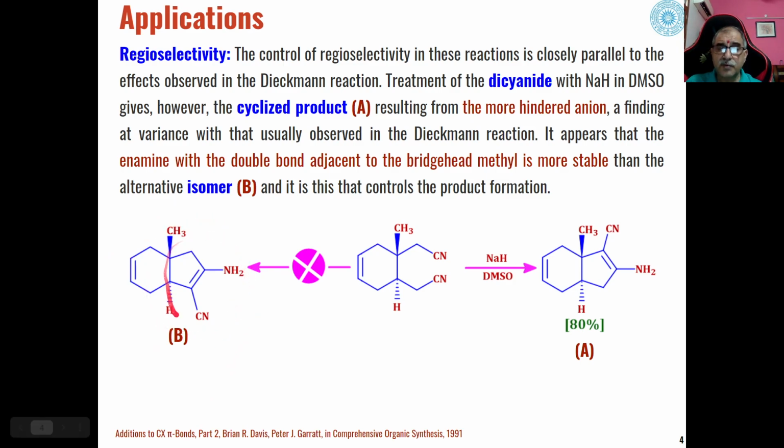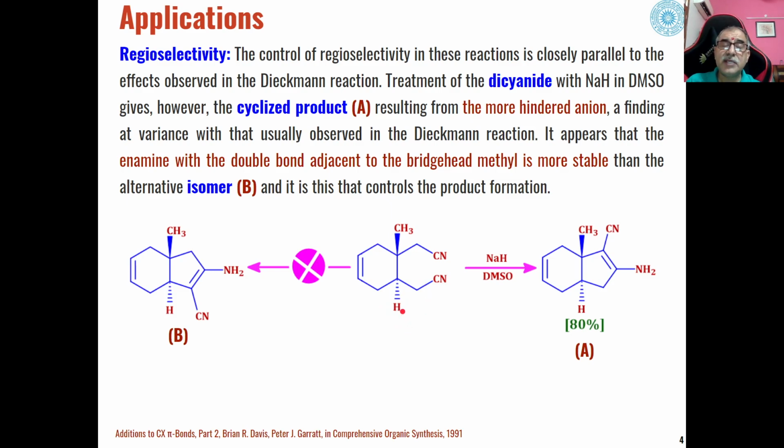That this type of enamine or this type of enamine is possible in these two cases because of the unsymmetrical nature of these two carbons to which these two chains are attached. But it has been found that the major product is formed where the carbanion is formed at the more hindered position. So if this is the place where carbanion is formed, this carbanion will be more hindered because of the presence of the bigger methyl group in comparison to this smaller hydrogen.